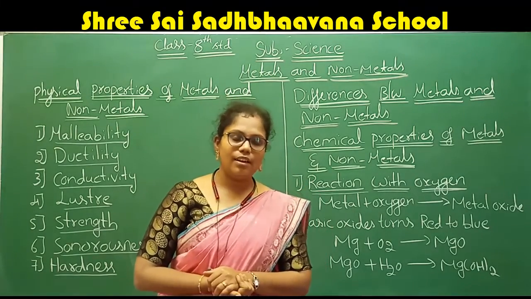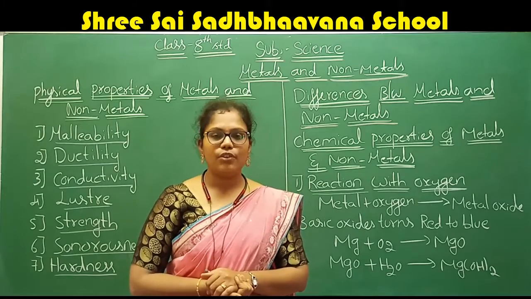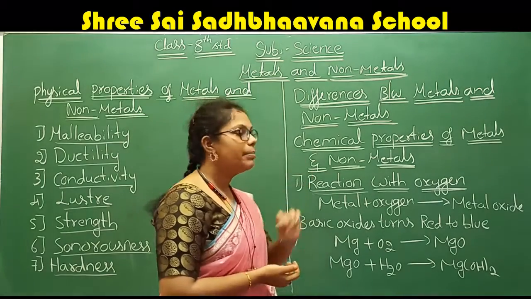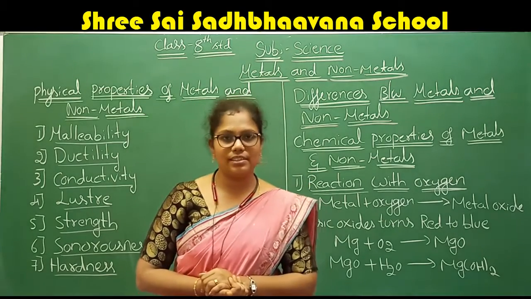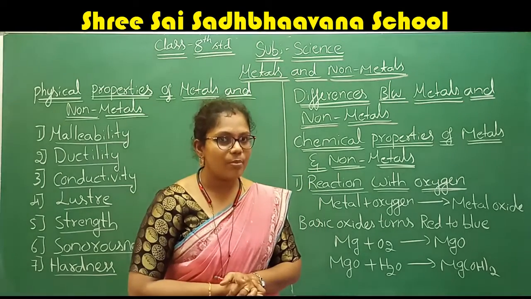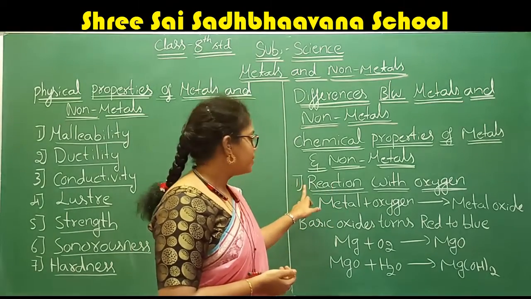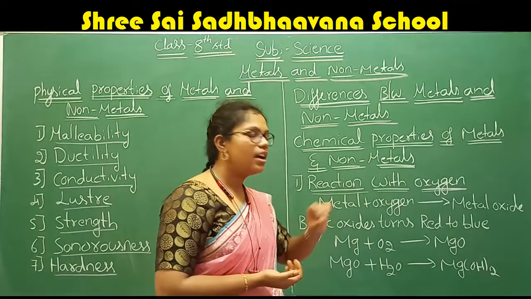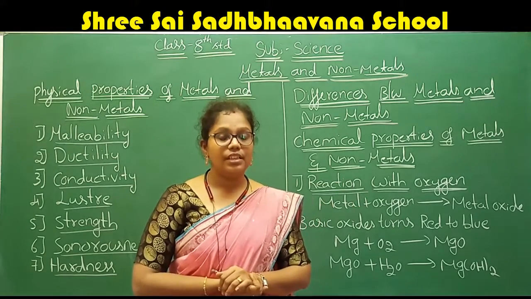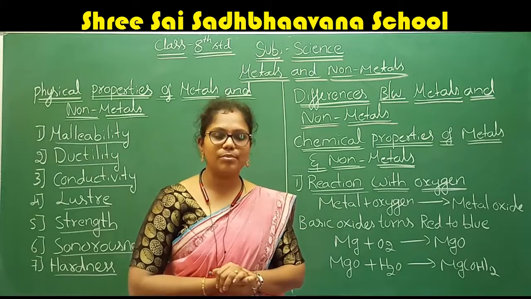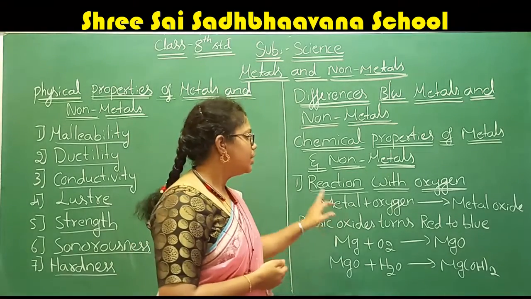Now we are going to start discussing some of the chemical properties of metals as well as non-metals. The first chemical property we are going to discuss for metals is the reaction with oxygen.